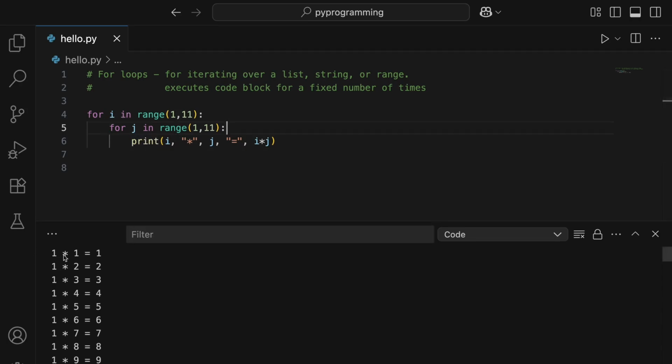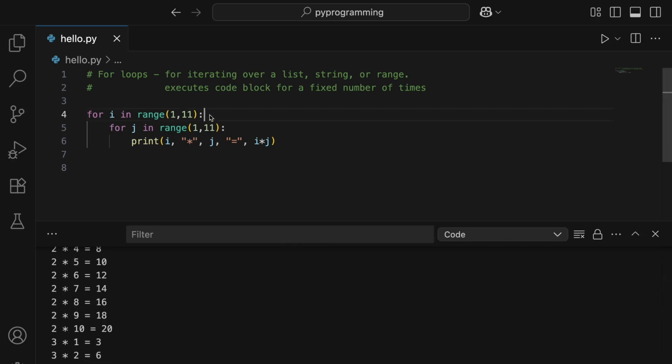So you can see here it is 1 multiplied by 1, then 1 multiplied by 2, then 1 multiplied by 3, and then once it is over, it has reached its limit. Then in the second iteration i is 2, and then the j will go on again from 1 till 10, and then again it will run for 3 and so on till 10.